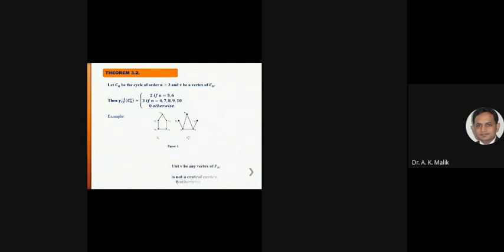Next theorem: let Cn be the cycle of order n greater than or equal to 3 and V be a vertex of Cn. Then the relatively prime inverse dominating number of the cycle equals 2 if n equals 5, 6; 3 if n equals 4, 7, 8, 9, 10; and 0 otherwise. This is an example of cycle C5. Suppose